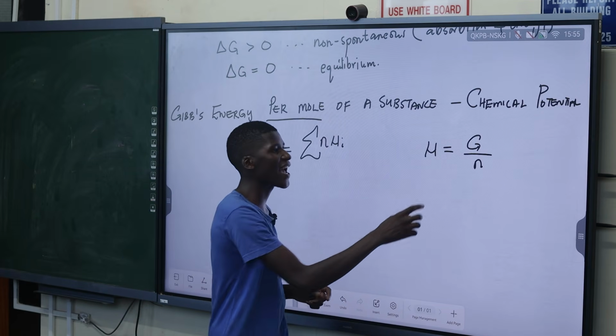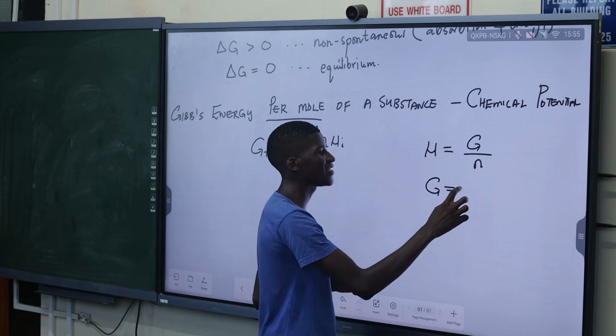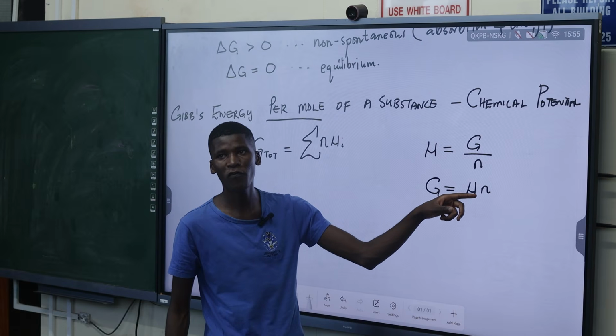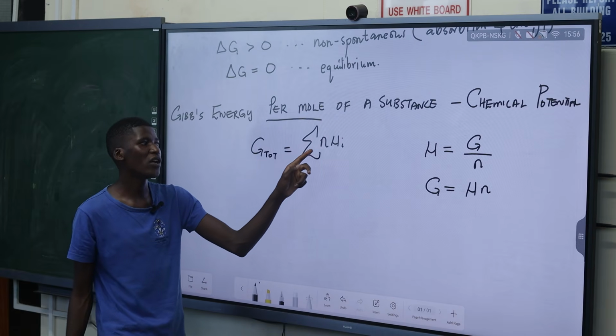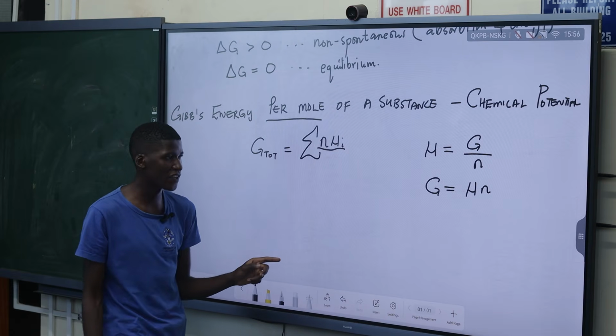So when you cross multiply, it means the Gibbs energy produced by 1 mole of a substance is given by a chemical potential times the number of moles. So when you are looking for the total Gibbs energy, you must sum up all the Gibbs energy produced by each and every mole of a substance.